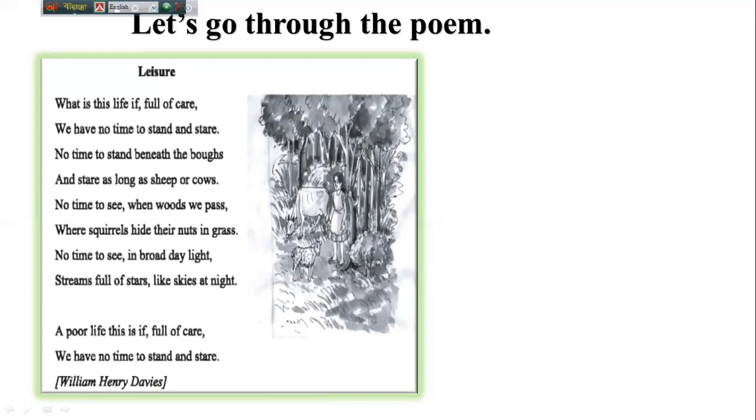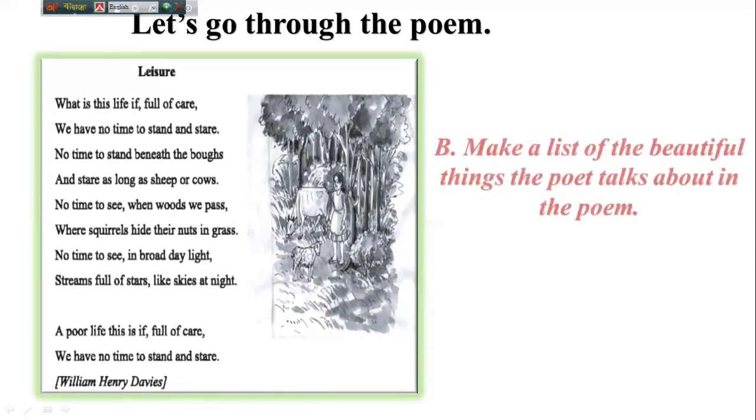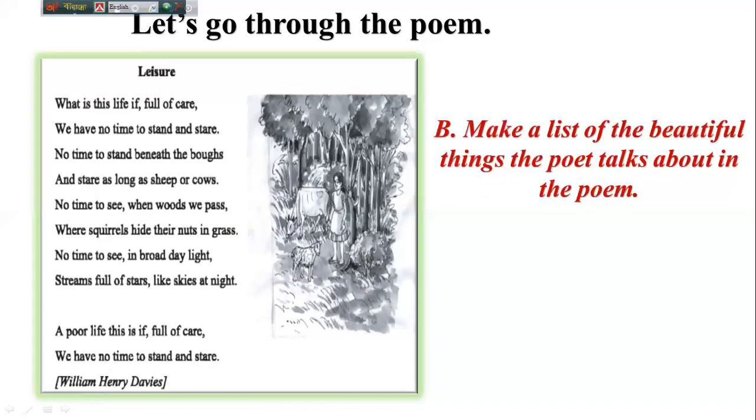Okay, dear learners, you can see here the writer's name also, William Henry Davies. So in this poem, I think you have noticed some beautiful names of some beautiful things. I want to share these with you. So in section B, there is a task for you. Make a list of the beautiful things the poet talks about in the poem.